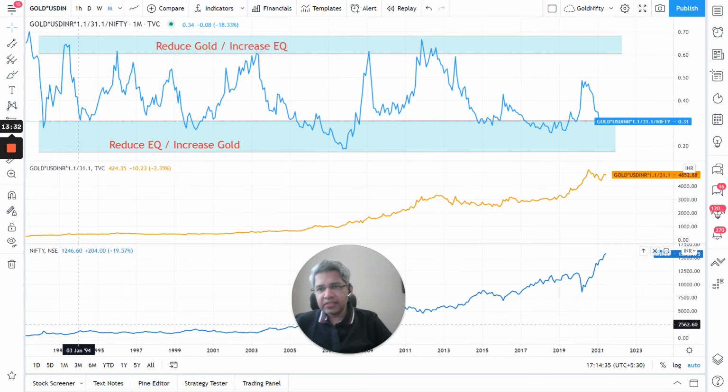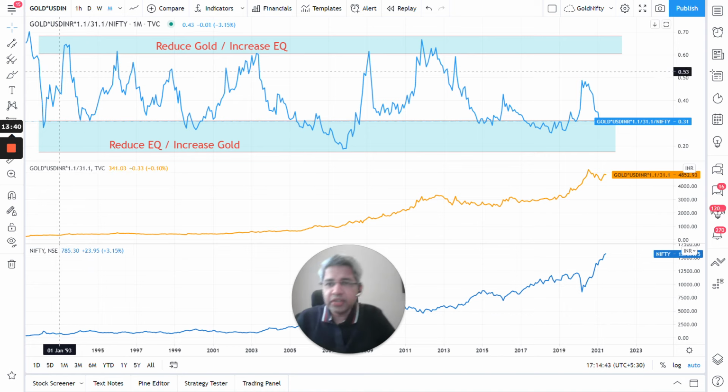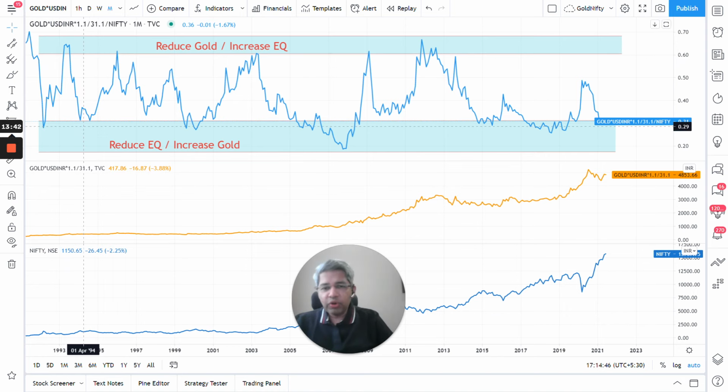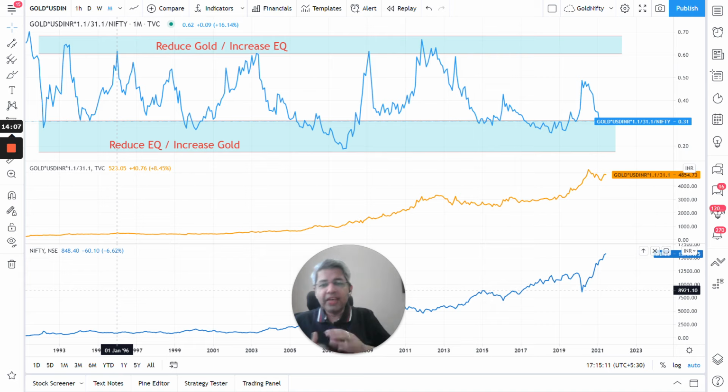Now, next what happened from 93 to about 94, again you would have reduced gold here and increased your equity as Nifty went from 667 back to again 1290. So you would have doubled on your equity exposure again just by following this chart. And then from 94 to about 96, again you would have reduced equity. So again, let's see here, 94 we were at 1300, 1400 on Nifty, and by the time we reached here, it would have gone to 800. So another 30-40% of drawdown on the index could have been reduced by having more exposure to gold and less to equity. Now let's see what happened.